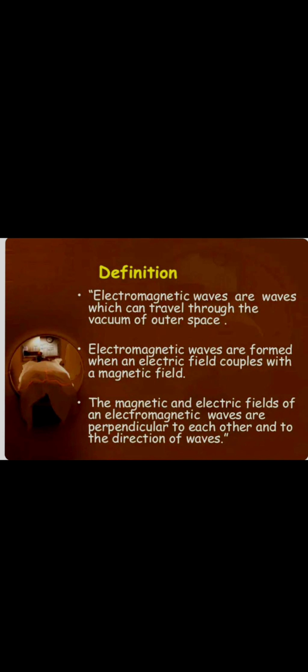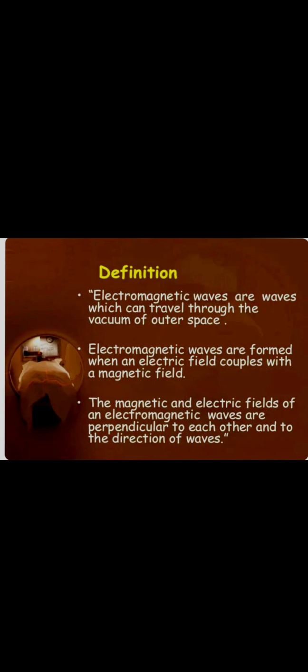So in our universe, or in space, different kinds of ranges of waves are already transmitting. They are continuously transmitted out from the sun, and they are reaching our planet also. But we used to think about how this magnetic field and electric current are being produced over there in the different ranges. So that will be seen in the next classes. Here we are just going to see what these electromagnetic waves are. So now just understand that the waves which are emitting out from the sun, or the different ranges of waves which are in space around the universe, are considered as electromagnetic waves.